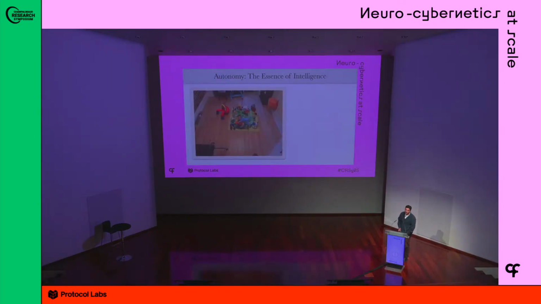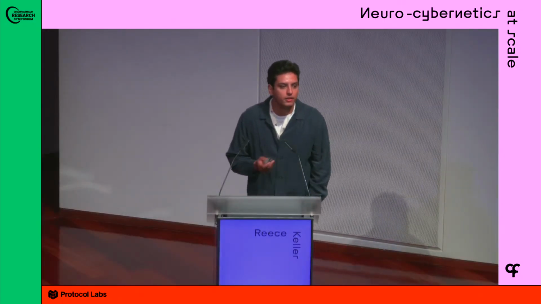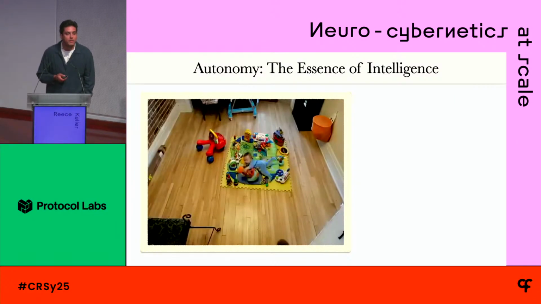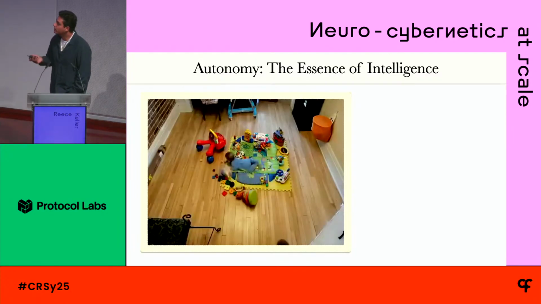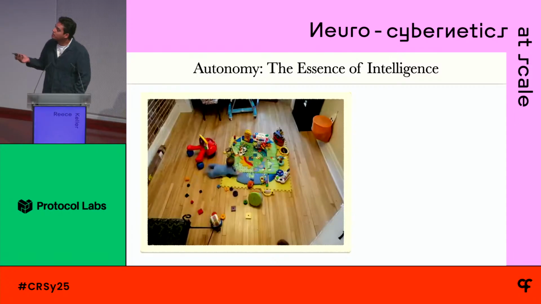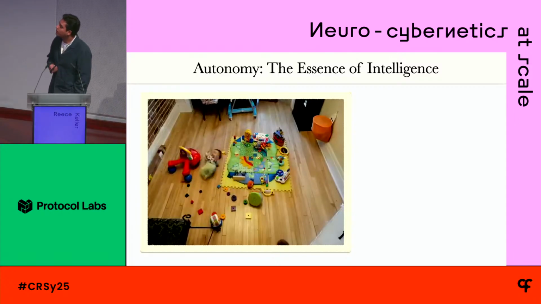So I'm really interested in autonomy. I would argue that autonomy is pretty much a fundamental principle that underlies not only almost all of intelligence, but all of the adaptive behavior that we're talking about today and that motivates a lot of research in systems neuroscience. So what is it? I think a great way to think about it is just to actually watch animal and human behavior. So this is just a video of this kid playing in a room, right?